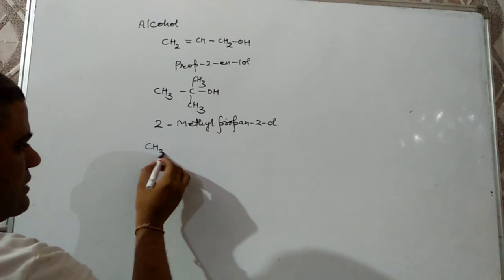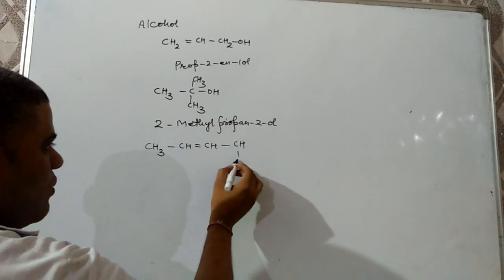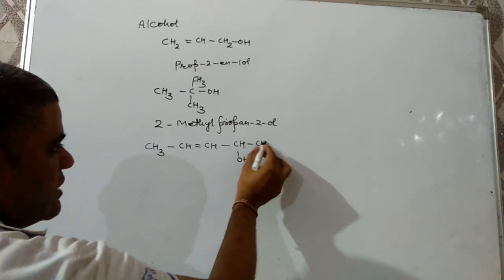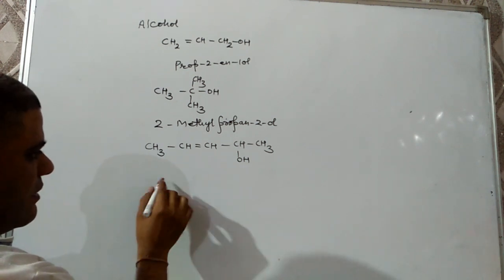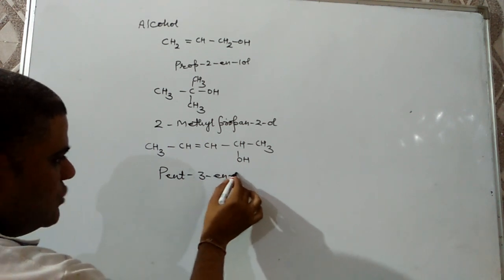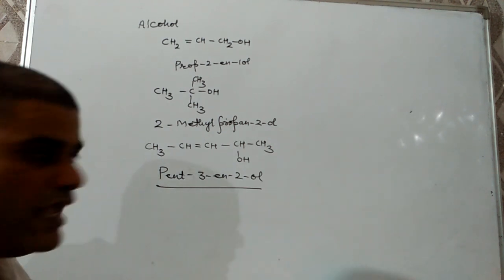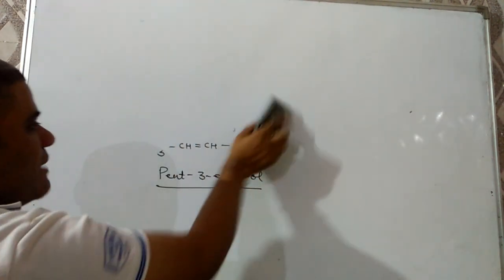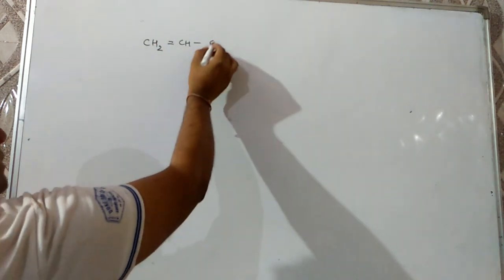Next case may be CH3 CH double bond CH CH OH CH3. Question might be there, what is the IUPAC name? Then its IUPAC name will be Pent-3-en-2-ol. Next about aldehydes, we have to count the carbon of the aldehyde into the chain. Next possible question might be there, CH2 double bond CH single bond CHO.